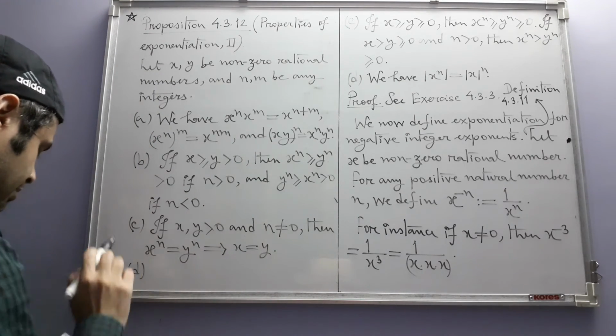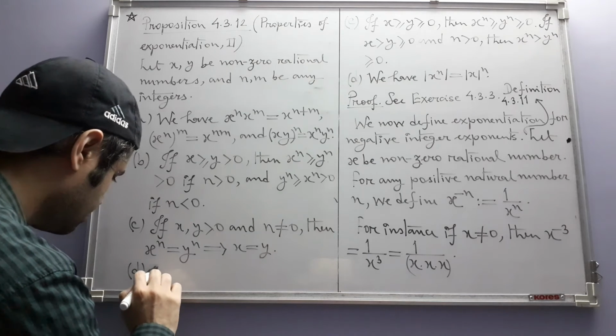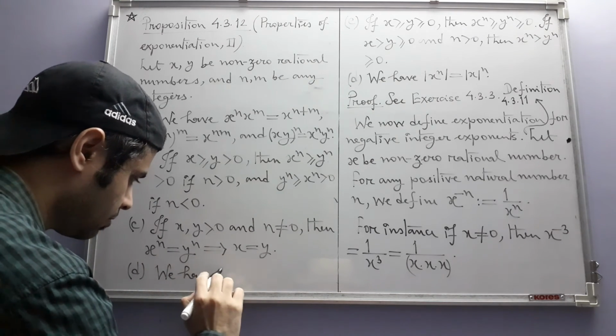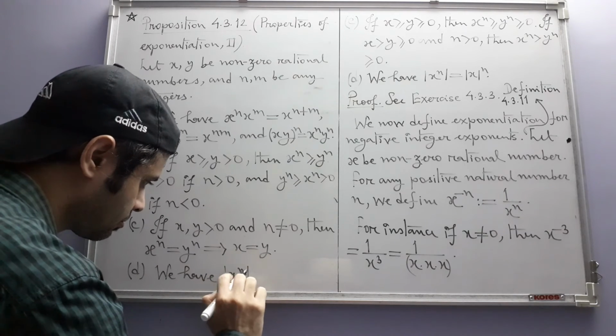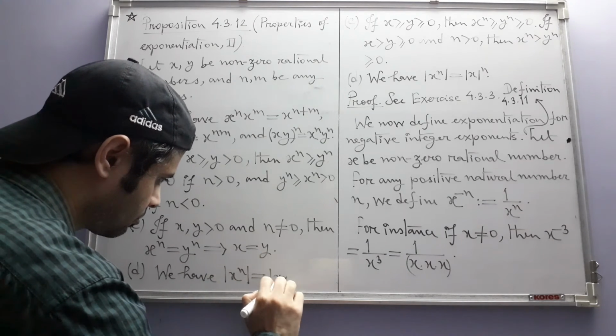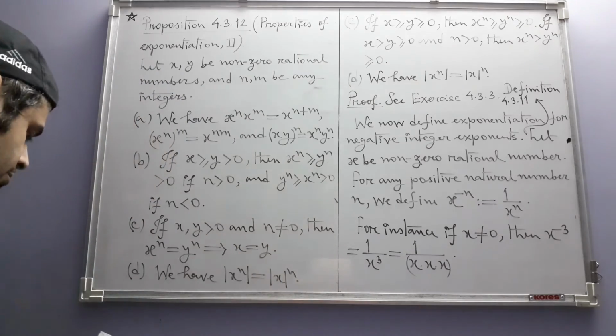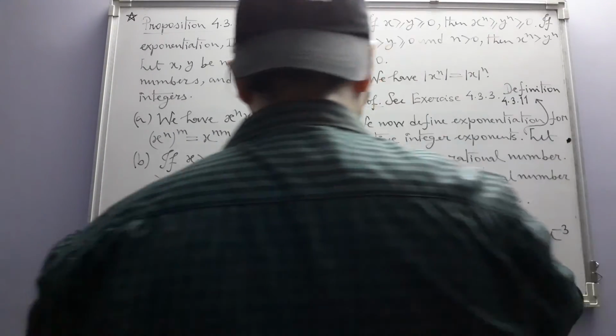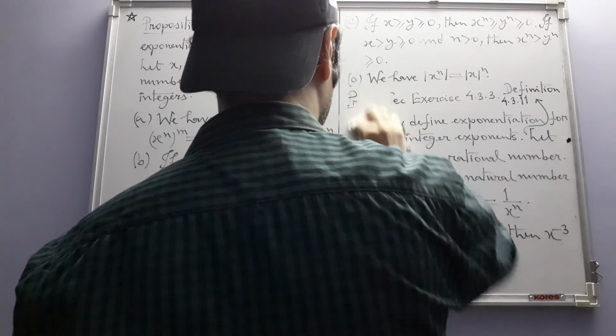And finally part D is just like the previous part D. We have this, and its proof is exercise 4.